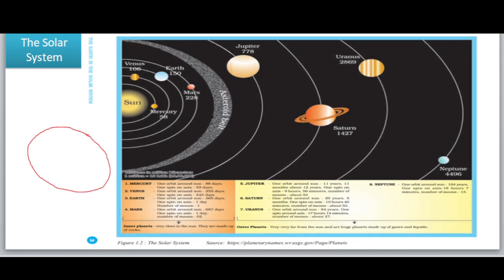It takes exactly the same time for it to complete one rotation about its axis. As such, we always see only one side of the moon while the other side always remains away from us.